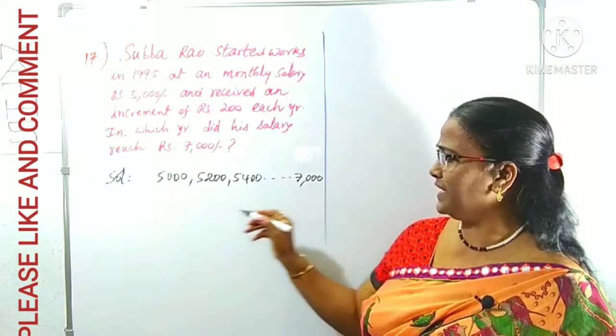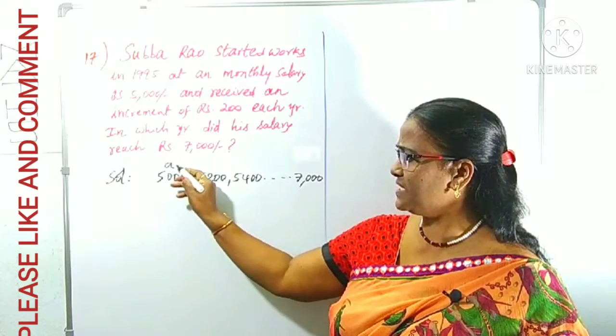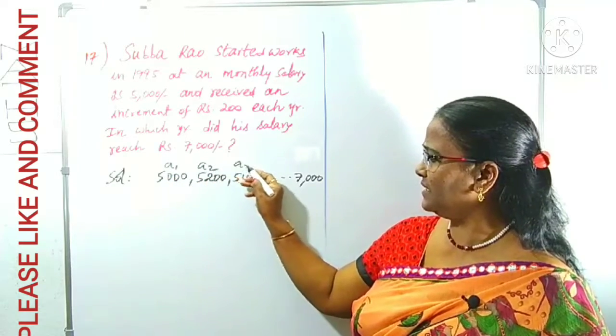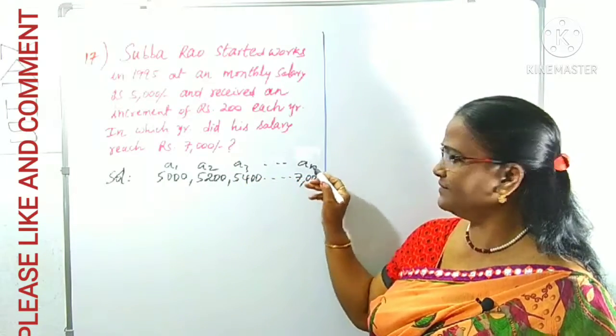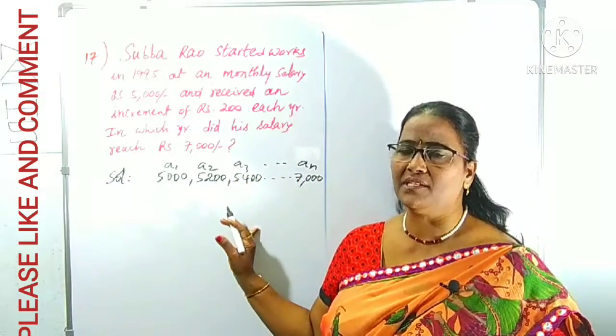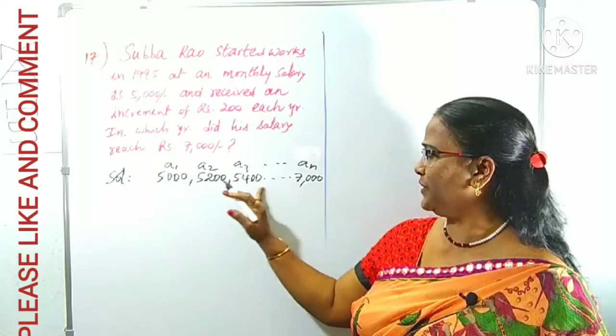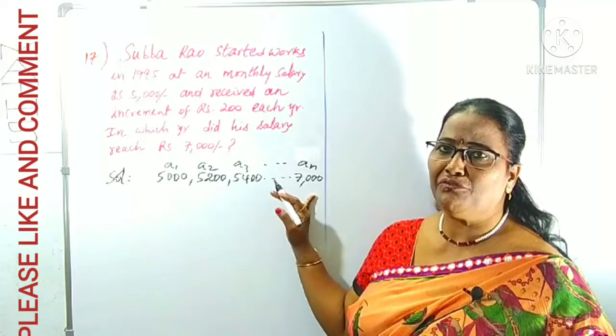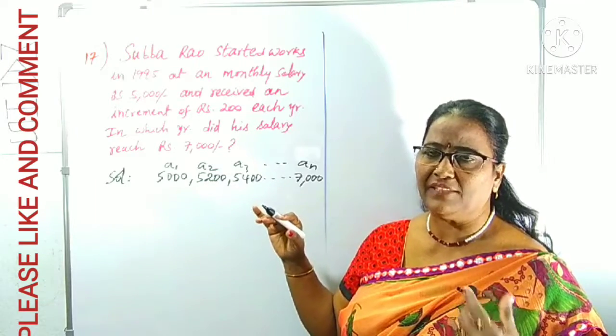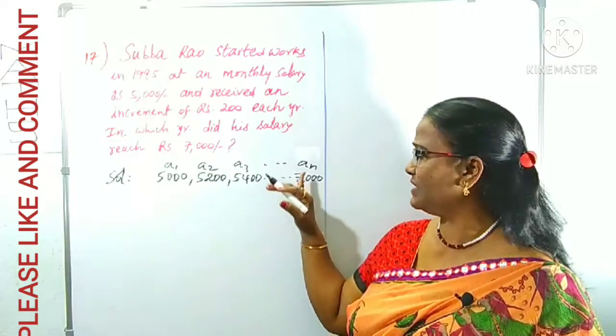Right? We can take, for our convenience, this is the first year salary, second year, third year, up to some nth year. Okay, we did these models already. The name is changed only, that is the only difference. A1, A2, A3 up to An. We have to find out at which year his salary is 7,000. What do you have to find out?